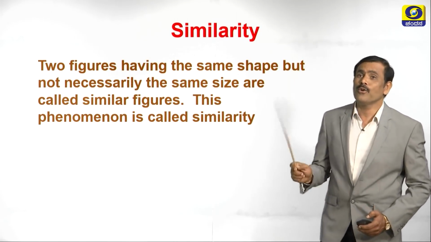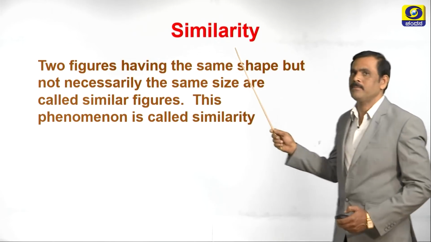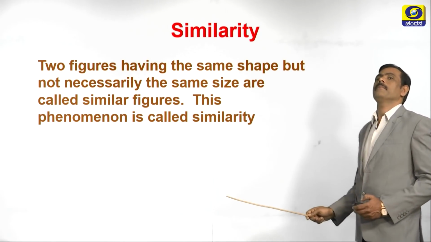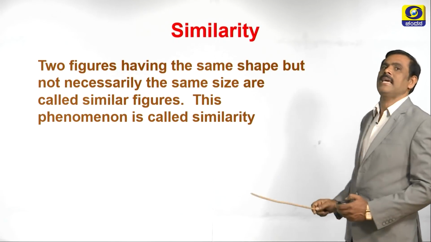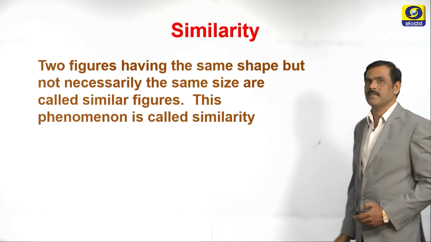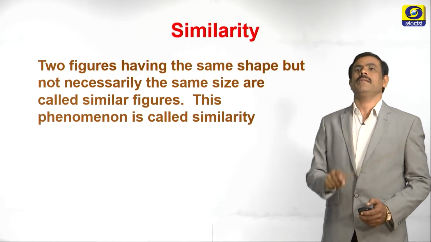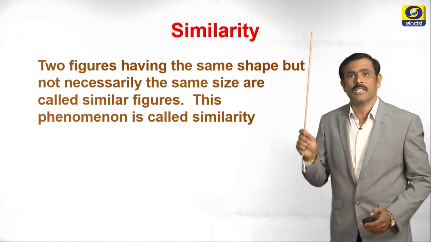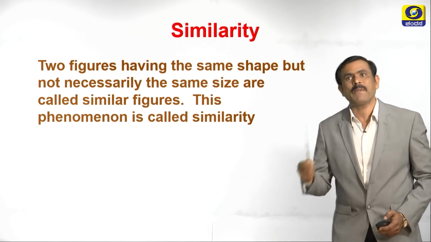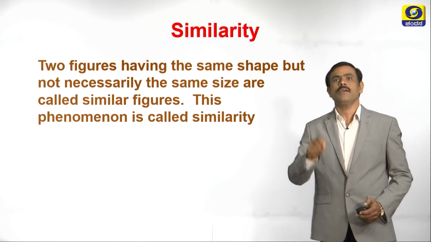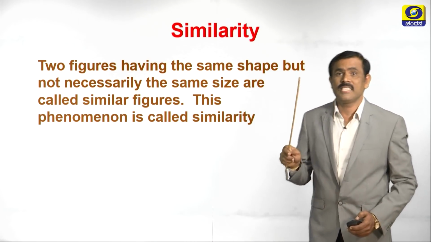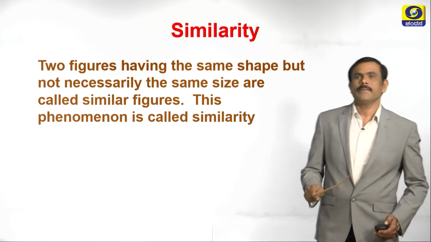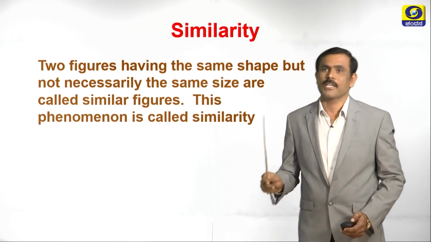See, 2 figures having the same shape, but not necessarily the same size are called similar figures. What is meant by similar figures? Any 2 figures which are having the same shape irrespective of size are called similar figures, and this phenomenon is called similarity. Children, we know the concept congruency.